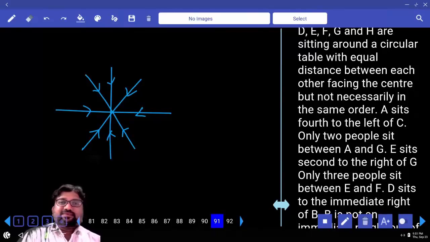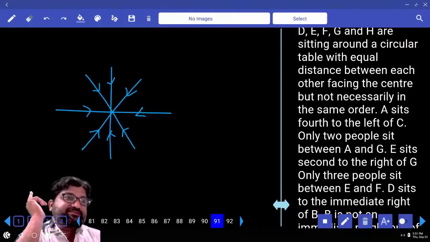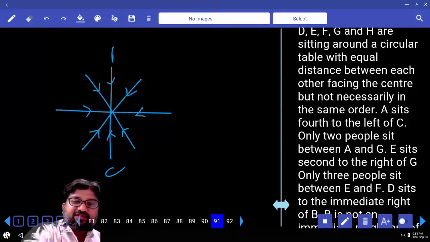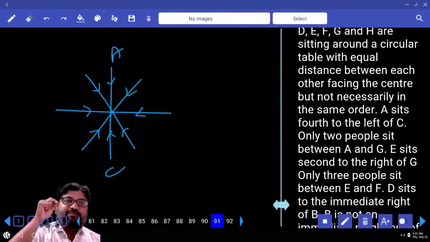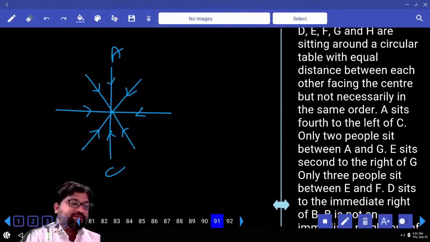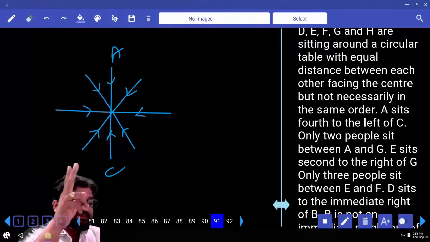Understood? If 3 people sit between A and B, both of them are sitting in opposite places. So what's the point here? A sits fourth to the left of C. C's fourth left is A, so both of them should be sitting in opposite places. Is this clear? Next, only 2 persons sit between A and G. Now, as 2 persons are sitting between A and G, how many cases will I get? Now shall we suddenly draw another diagram quickly? How many lines are left in the question? 3 lines.